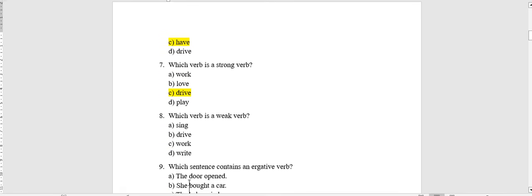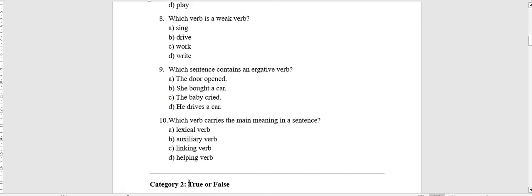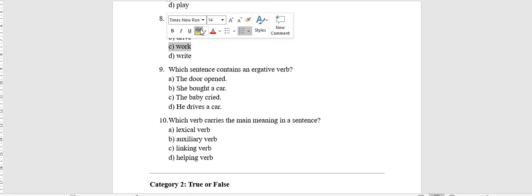Number 8, which verb is a weak verb? It has a dental ending, T or D. Sing, drive, work, write. Sing, sang; drive, drove; work, worked, and the rest. So it's worked.